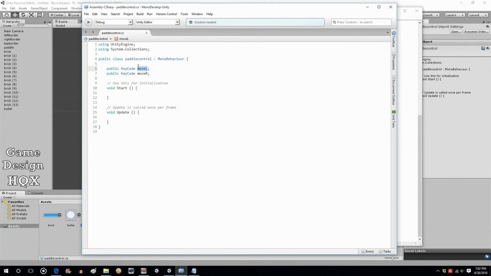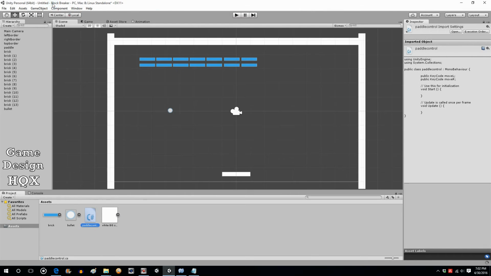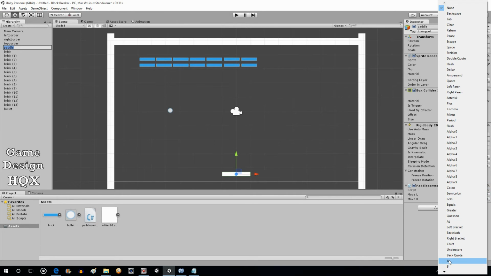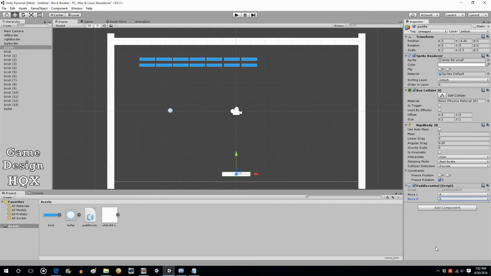The actual name of the variable doesn't matter. That's just to indicate to you, the designer, what you're going to use this variable for. So we've added KeyCodes for those two variables. Now watch what happens when we look at the paddle. You now have them here, and you can now designate letters. So we're going to use WASD control, so A will be left, D will be right. So A is moveL, D is moveR.